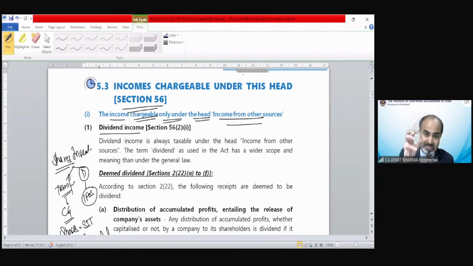These have been specifically included under income from other source. The first one was dividend. So dividend income is always taxed under the head income from other sources. The term dividend as used in the Act has a wider scope and meaning than under the general law. Clear?